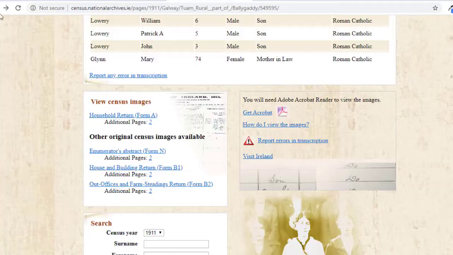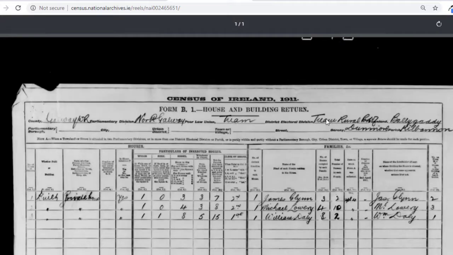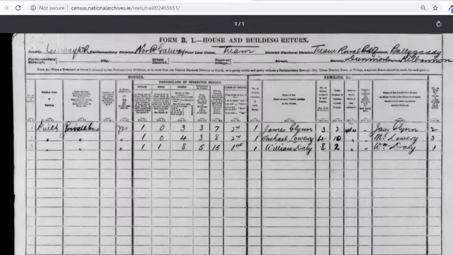If we click back, we can return to the census homepage. This time, we don't have to check out the enumerator's abstract in Form N. We looked at that last time for 1901. But we could compare last time in 1901 to this census in 1911 and click Form B1 to see if any changes have taken place in the intervening 10 years.